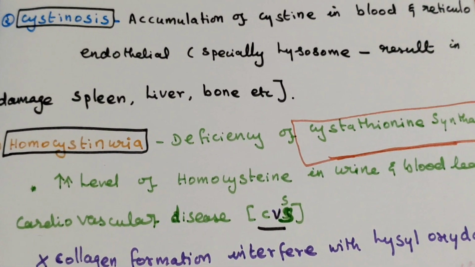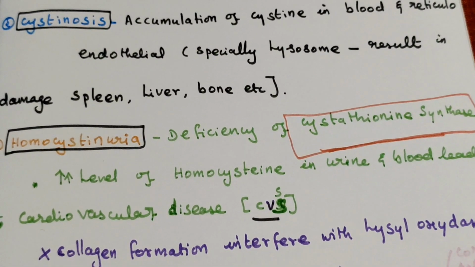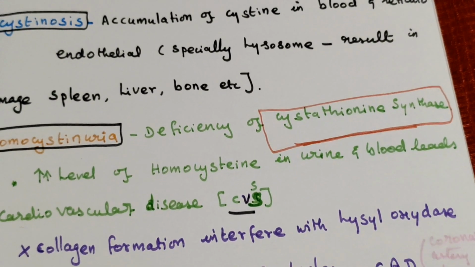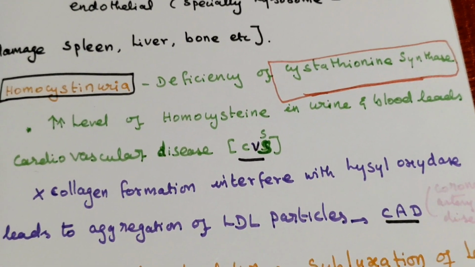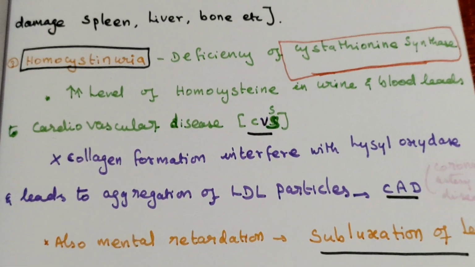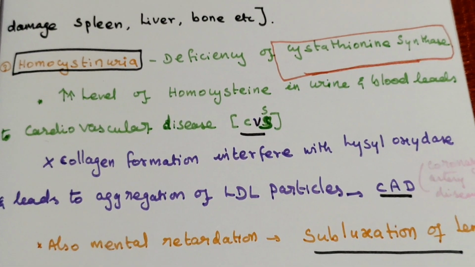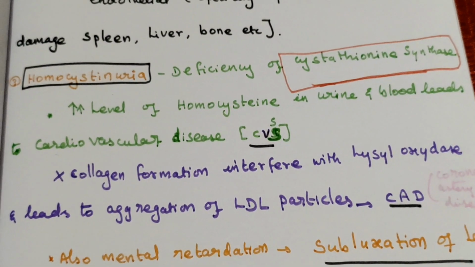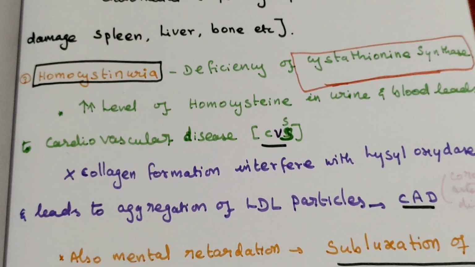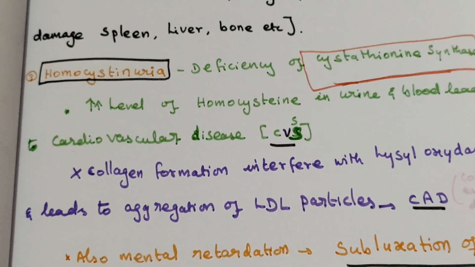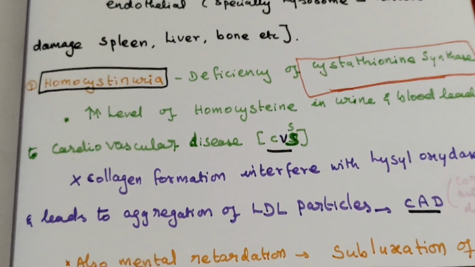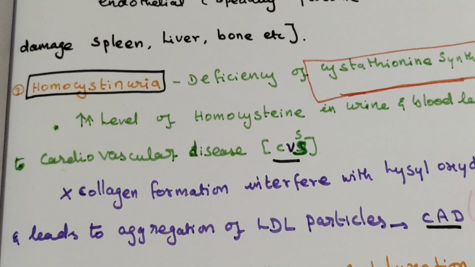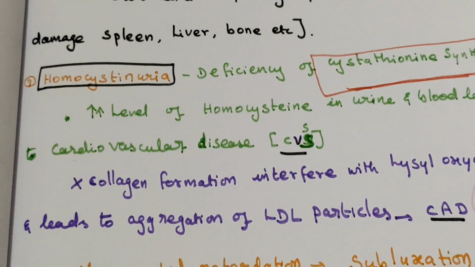So in this one, there is an increased level of homocysteine in urine and blood, and increasing homocysteine leads to cardiovascular disease. First, it leads to cardiovascular disease because homocysteine interferes with collagen formation,